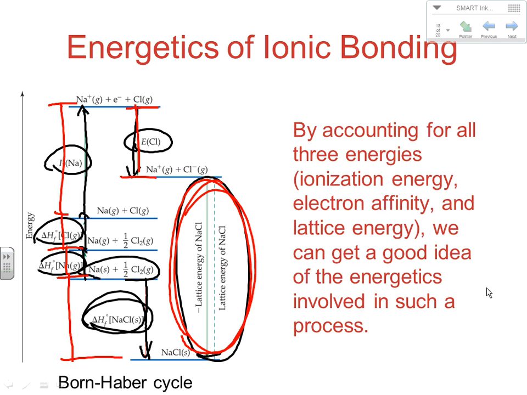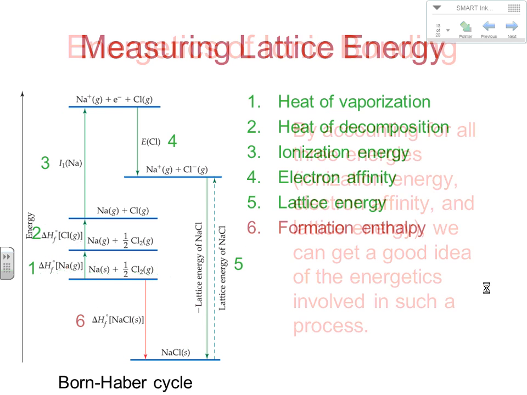And this is how lattice energy is determined for substances. So the Born-Haber process is a way to look at the energies involved in all the individual steps here. And the key is it's a cycle. So we're starting right here, in essence, with our elements in their elemental state. And from there, we're accounting for all the energies involved in this whole process: ionizations, electron affinities, other formations, both those releasing energy and those needing energy, and we can use all of those to determine what our lattice energy is.